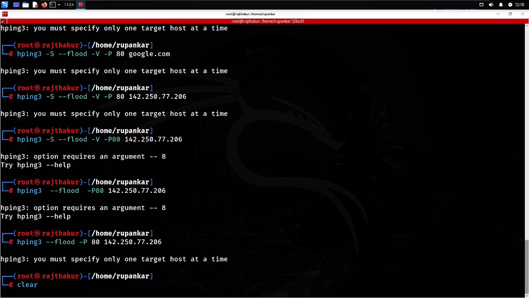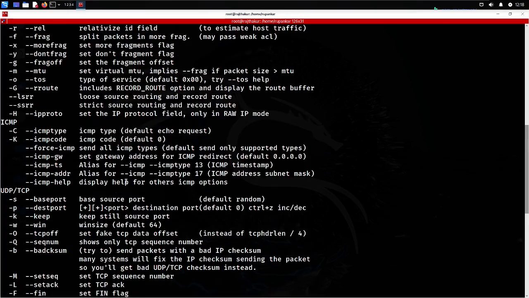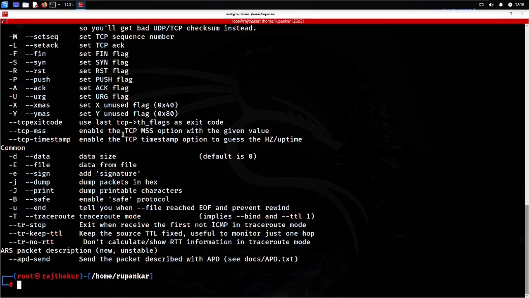Let me clear this tab. Again, I'm opening the help menu so I can remember what the issue is. Okay, so for the parameter, hyphen flood sends packets very fast. Okay, I will be coming back to this.